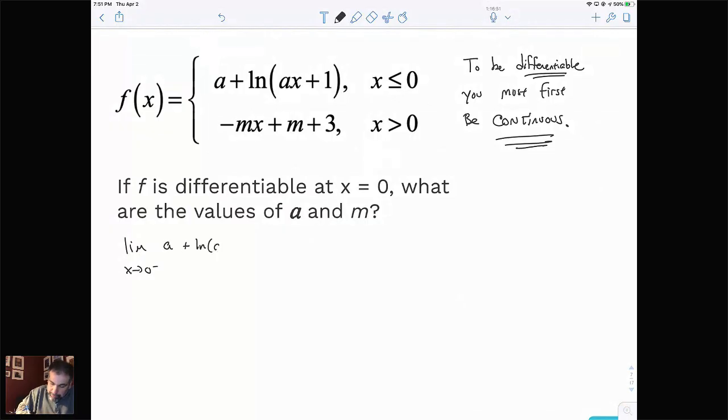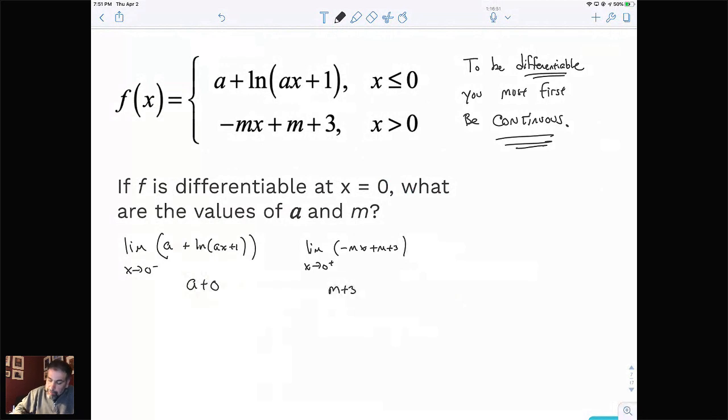So in this example, the top expression is coming from the left, the bottom expression is coming from the right. As you look at these, for the one coming from the left, when you use 0 by substitution, the natural log of 0 plus 1 is the natural log of 1. Natural log of 1 is 0. So this ends up being a plus 0, which is just a. In the second example, anything that has an x as a factor is going to disappear. So we're going to lose the negative m, and we're going to end up with m plus 3.